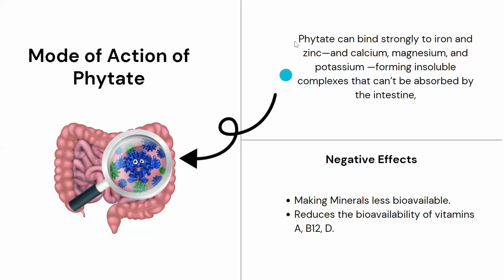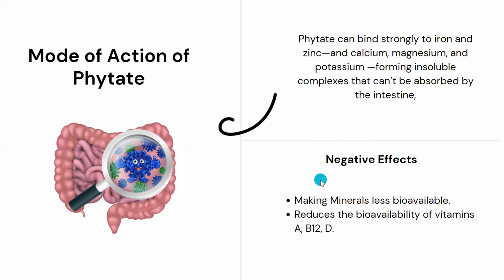The issue is that when it forms this insoluble complex, these minerals, which are very essential, are not available for our body. That is why the removal of these phytates is very important, so that we get sufficient zinc, calcium, magnesium and potassium in our body, right? So if you see the negative effects, it makes minerals less bioavailable. As I said, they bind with the minerals to form the insoluble complex.